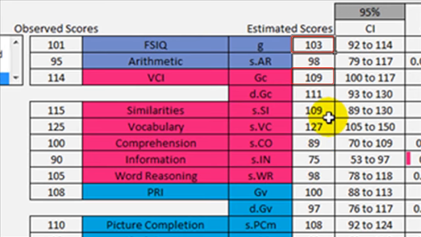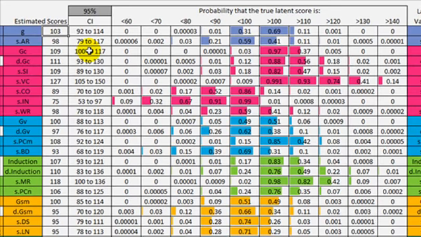If it isn't, then we say, well, it could be anywhere, but it doesn't appear that it's significantly different from G. So GC itself, well, it's 109. The probability that it's greater than 100 is pretty high, 97%. There's a good chance that it's above 110. The probability that it's above 120, not very high. So it's looking like it's on the high end of average, and it could be higher than that.